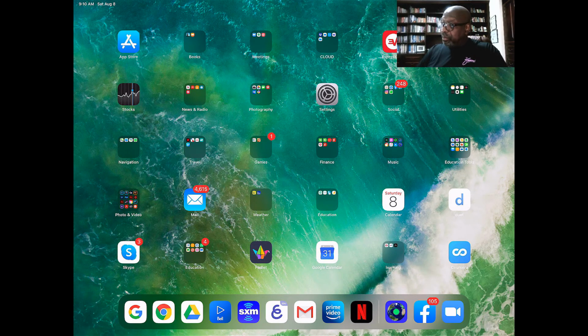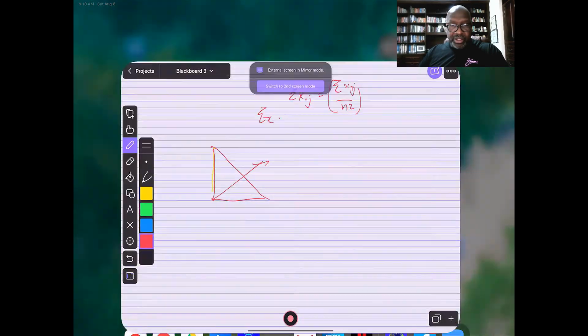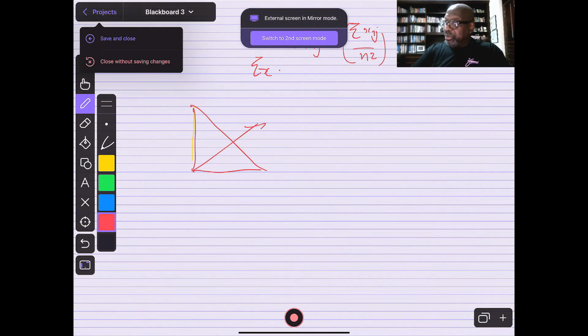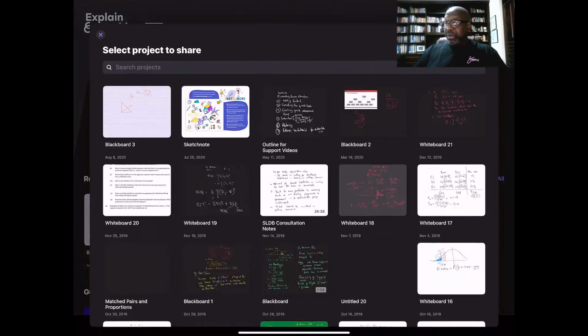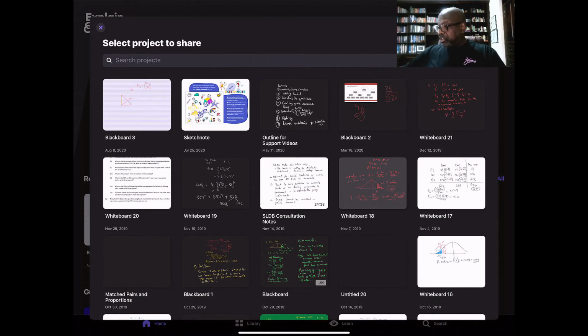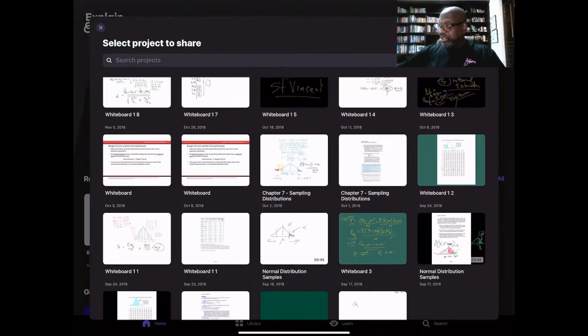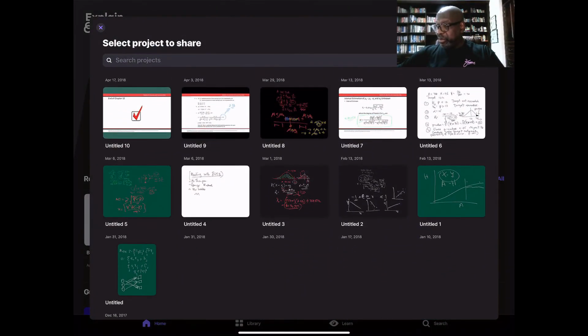But here it is on my iPad, that little squiggly thing down here, as you can see. I open that up. I'm going to just close this project to just demonstrate very quickly. So it gives you an option to join if you're collaborating. Somebody could send you a code and you could join with them, but collaboration, I think, is actually reserved for the paid subscription. You could share any project that you've created beforehand. You could share it in a number of ways. So if I actually go to share, these are like lectures that I've created in the past, as you could see, right? I've done quite a few of those.